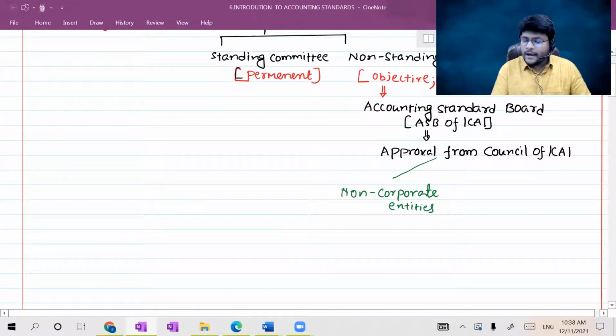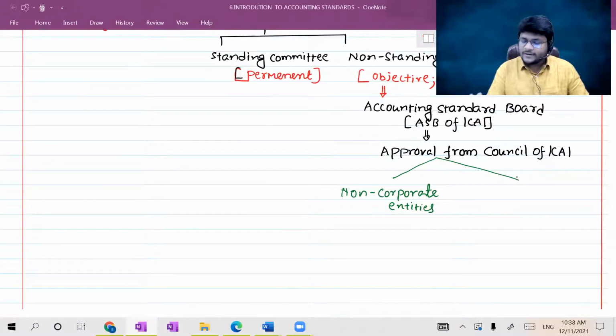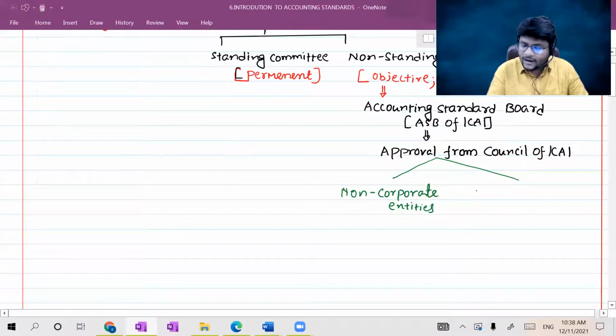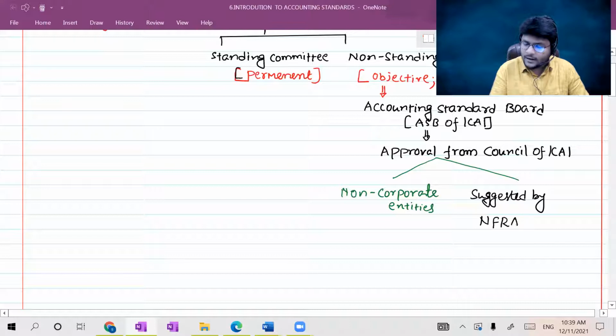Now, the approved standards by the Council of ICAI are not straight away used by corporate entities. First, such standards will be suggested by NFRA, the National Financial Reporting Authority, to the central government. Then the central government will give a specific notification.